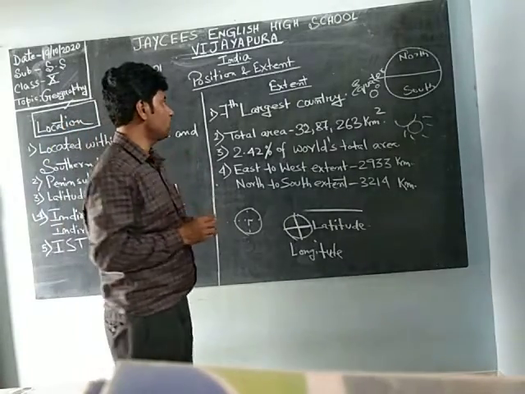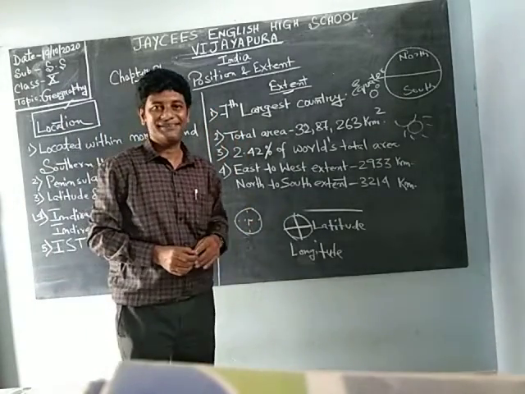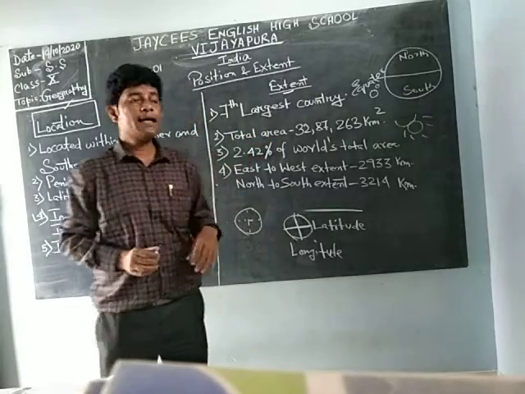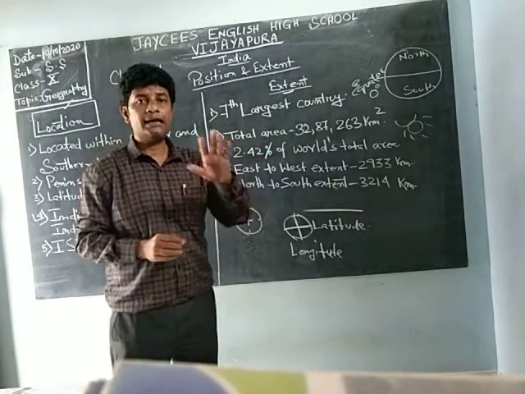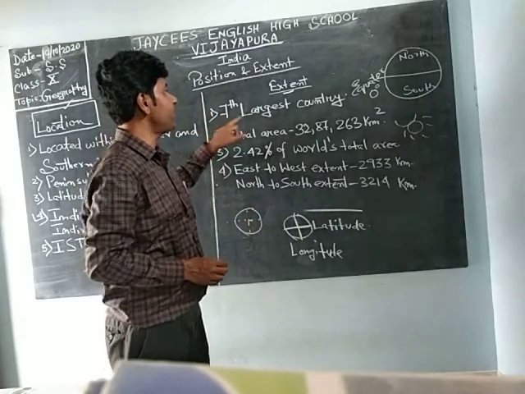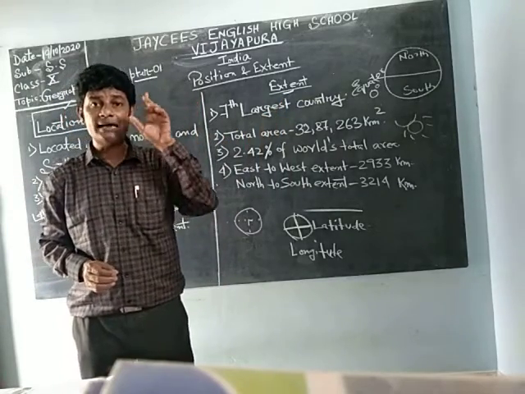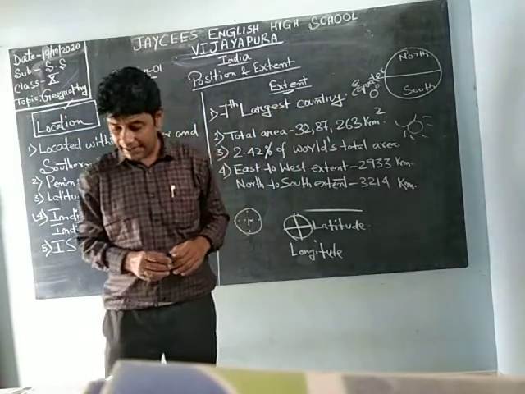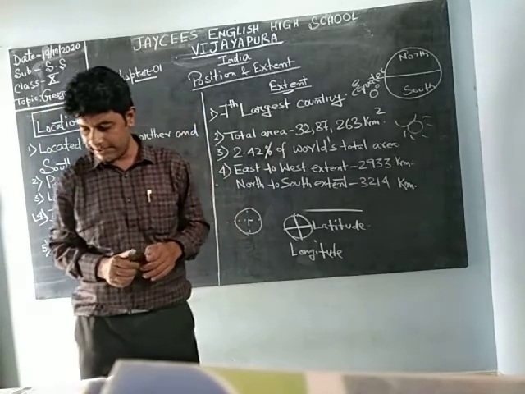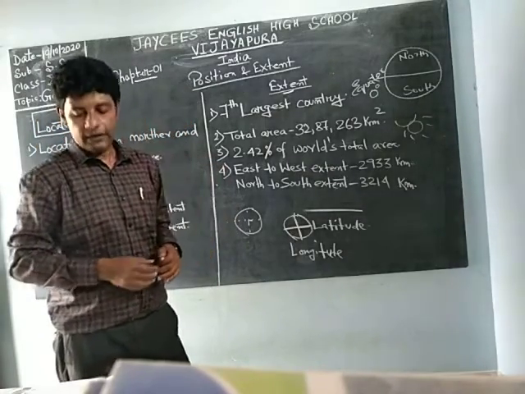Okay, so now we will go for the extent of our country, India. How many countries are there in the world? There are 195 countries in the world. Out of that, India is the 7th largest country, and the largest country in the world is Russia. After Russia it is Canada, then China, then USA, Brazil, Australia, and then it is India.